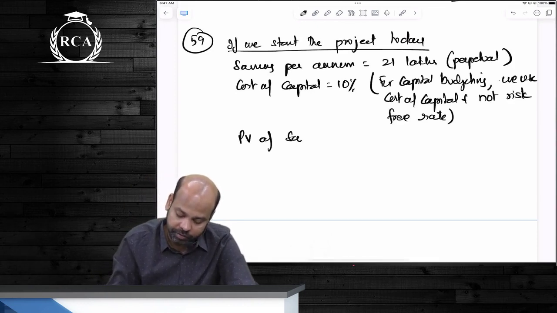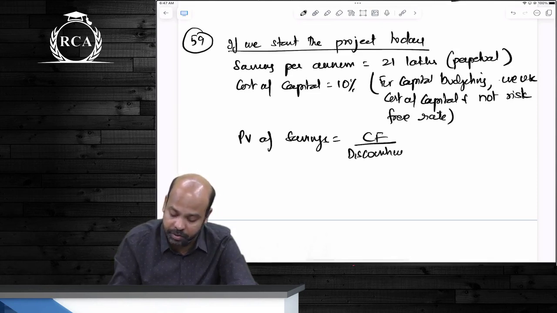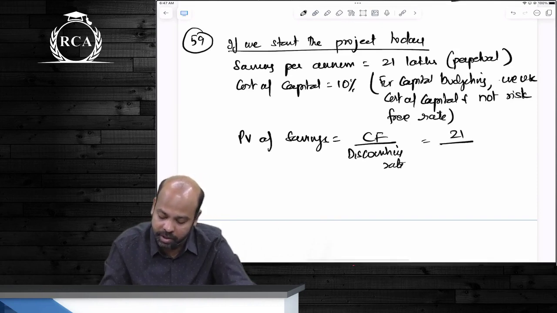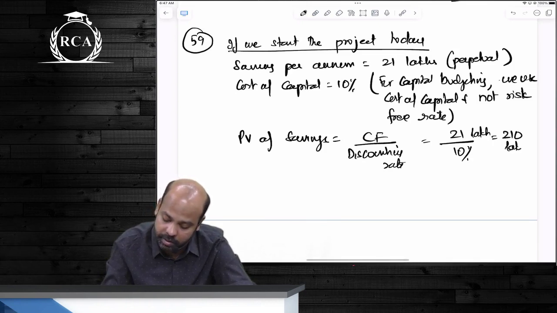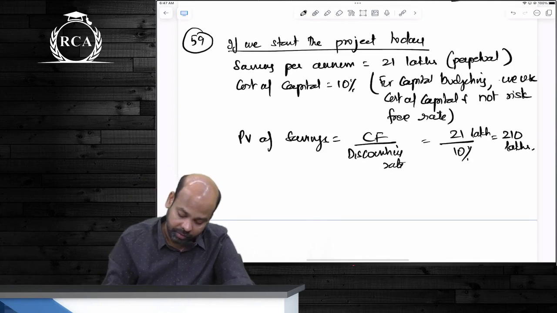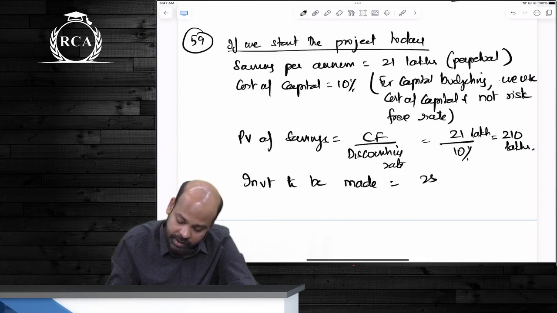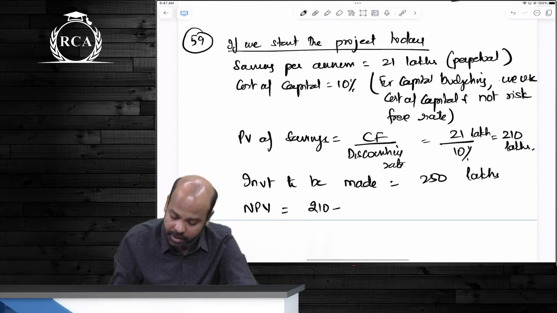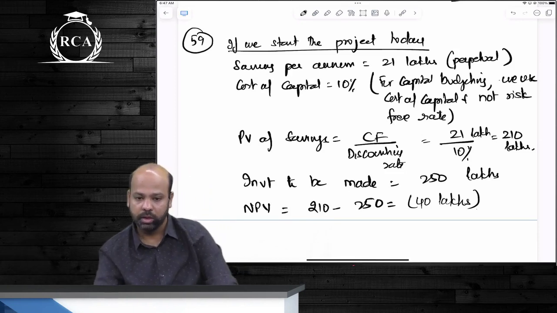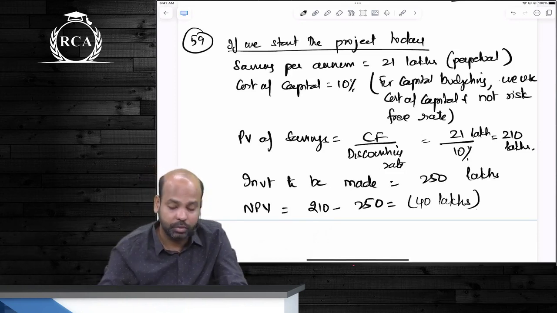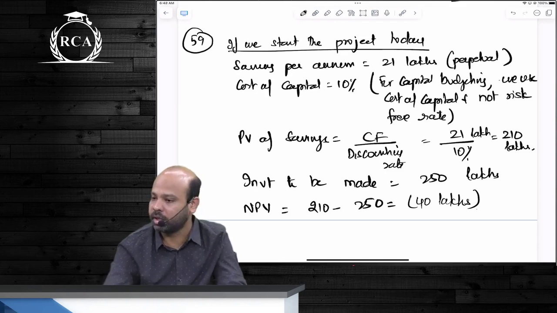The present value of savings, guys, will be equal to cash flow divided by discounting rate because it is constant perpetuity. So that, beta, will become 21 lakhs divided by 10%. It will become 2.1 crores or 210 lakhs. Yes or no, guys? What is the amount of investment, beta? Investment to be made as such, guys, is 250 lakhs. NPV, guys, if the project is commenced today, is negative. 210 minus 250, we will get negative 40 lakhs. Will it be beneficial to start the project? No. If you start the project now, guys, there's a negative NPV of 40 lakhs.